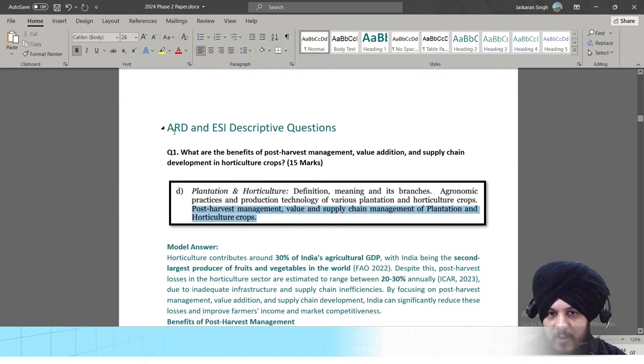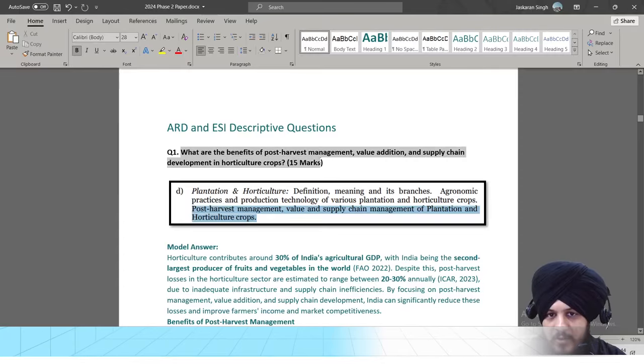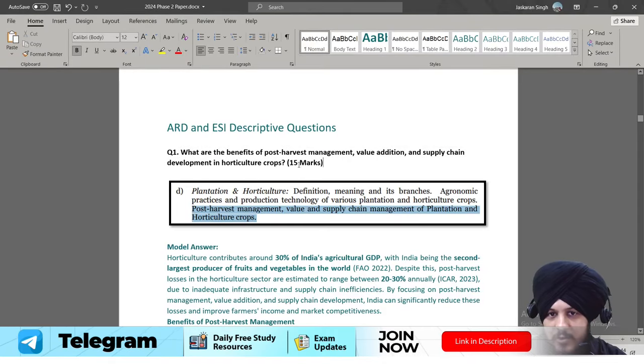The question number one is, what are the benefits of post-harvest management, value addition and supply chain development in horticultural crops? And the question is a 15 marker question. Now, first of all, let us see the difficulty level. I would categorize this question as a moderate to easy type of question.